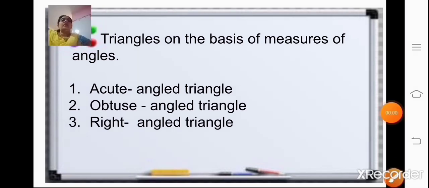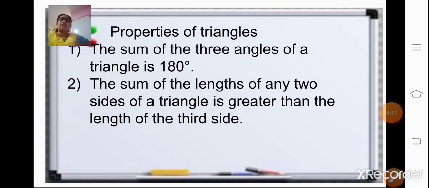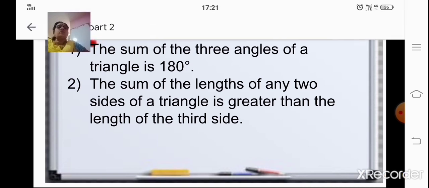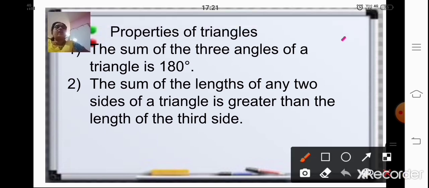Now about the properties of triangles, which tells us that the sum of the three angles of a triangle is 180 degrees. Suppose you take a triangle here, if you measure this angle plus this angle plus this angle, it should always be equal to 180 degrees.